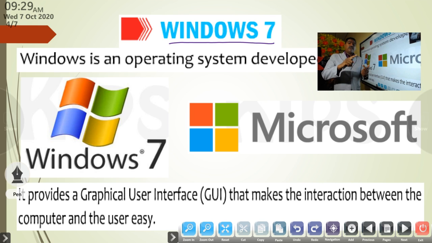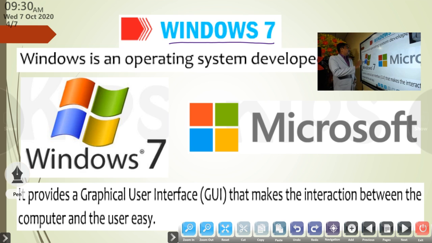Then Windows 98, Windows 2000, Windows ME, Windows XP, Windows 2003, Windows 7. Now the latest Windows operating system is Windows 10. Windows 10 is the latest operating system developed by Microsoft. Okay, very good. So in this chapter we will discuss Windows 7.